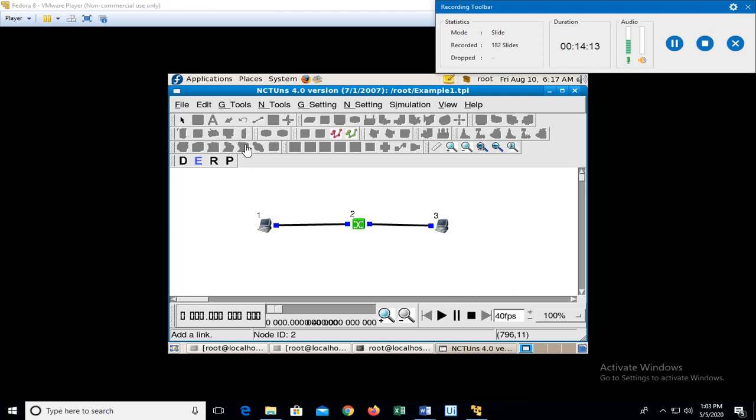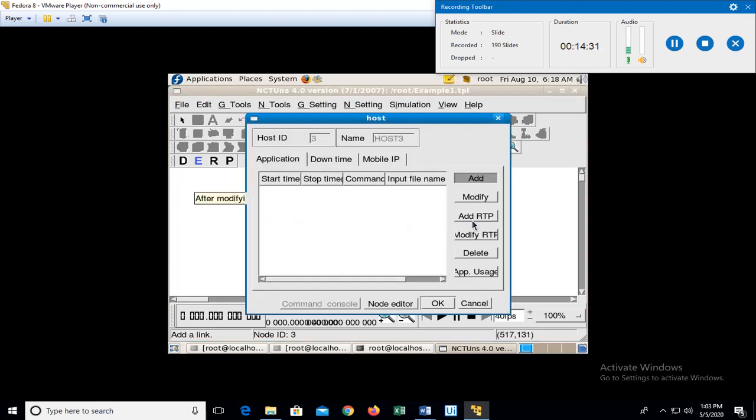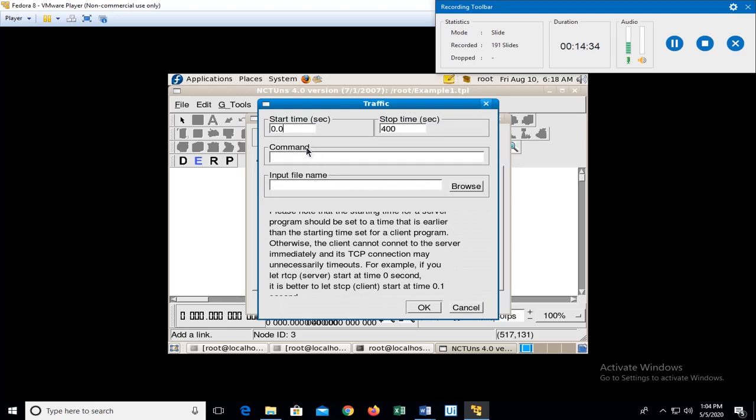So coming back to the NCTUns tool, for example, let us assume that we have to configure the host. In edit mode, double click the node whose configuration you want to set. Once you double click, you can click on add, and in this you can choose the start and stop time. I'll just choose a short time, around 40 seconds of simulation.